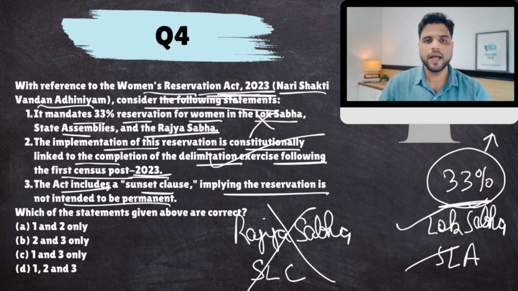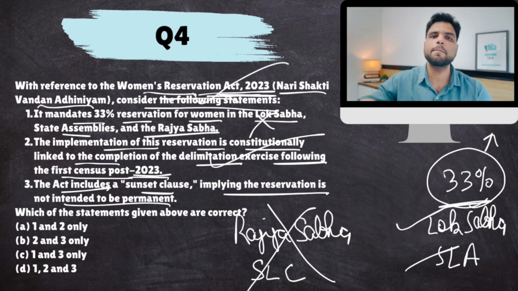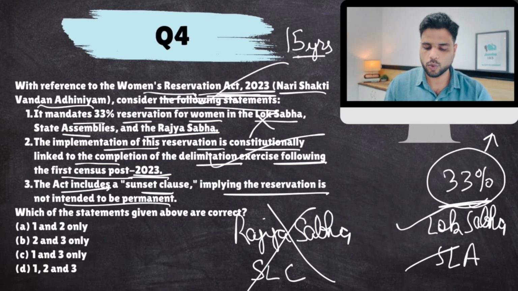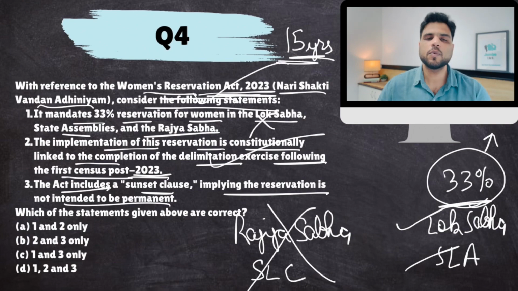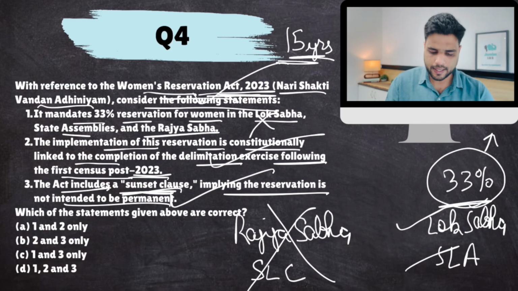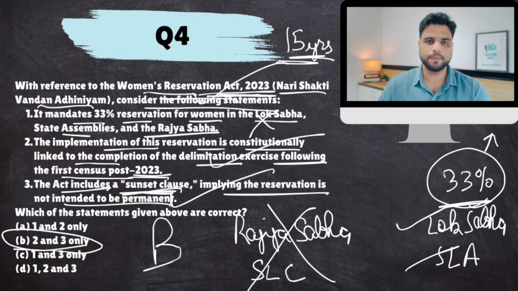So in the next elections after this census, this reservation would kick in. Now we want to see how this law would work. Based on the learnings of this experiment, we would enact a better women's reservation. Therefore, this law comes with a sunset clause that this law is for 15 years only. In these 15 years, we will see how this thing has worked out. Has it really increased women's participation in politics? And if not, then what were the reasons? Then we'll rectify those reasons and come up with a new Reservation Act. So it has a sunset clause. Clear? So the answer would come out to be B.